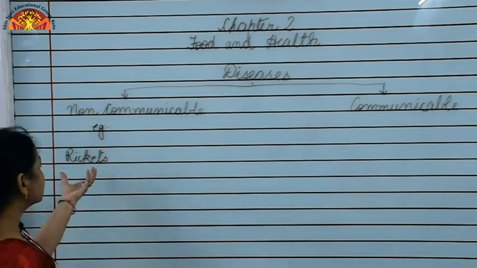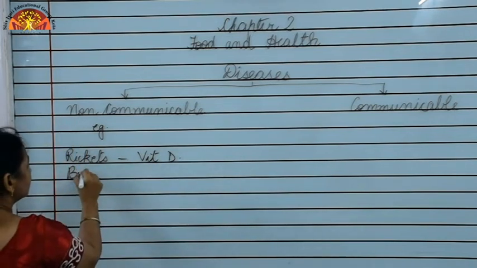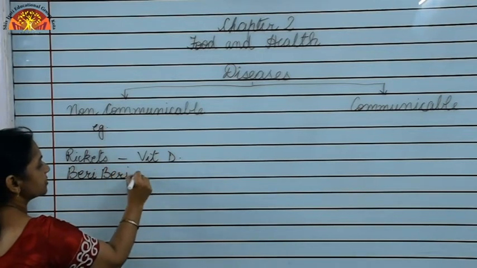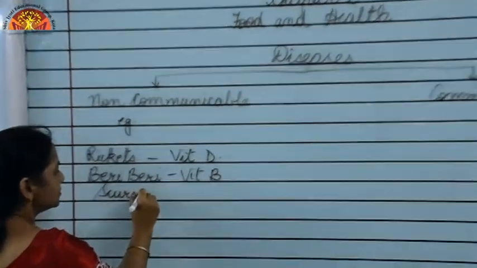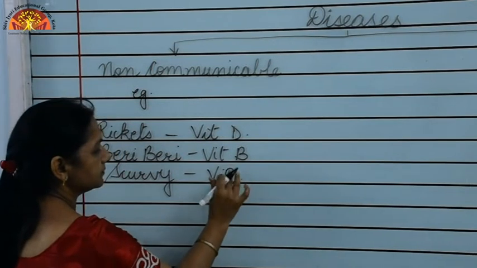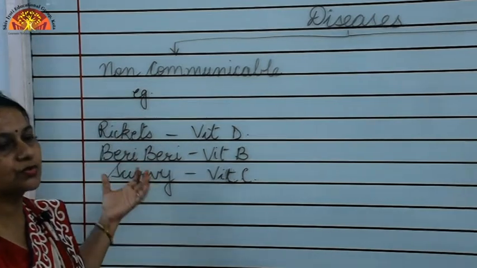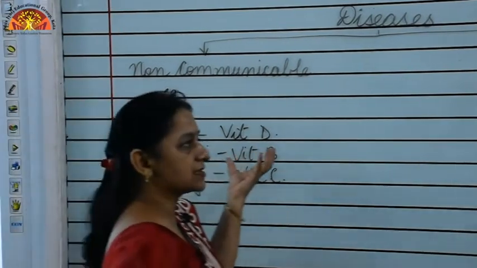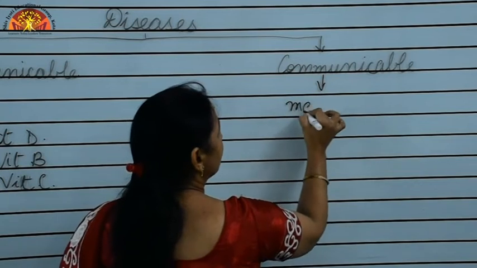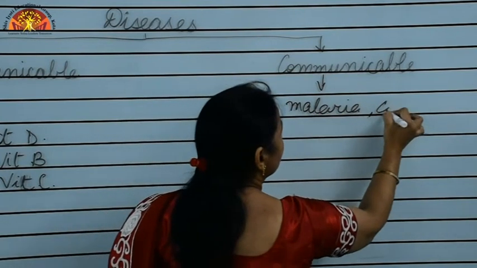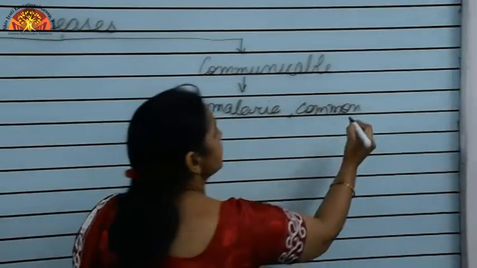Like rickets, it is caused due to deficiency of vitamin B. Beriberi is caused by deficiency of vitamin B. Again, scurvy is caused due to deficiency of vitamin C. So these are the diseases which are caused due to deficiency of vitamins and minerals, whereas on the other hand, communicable diseases like malaria and common cold are diseases which can pass from one person to the other.